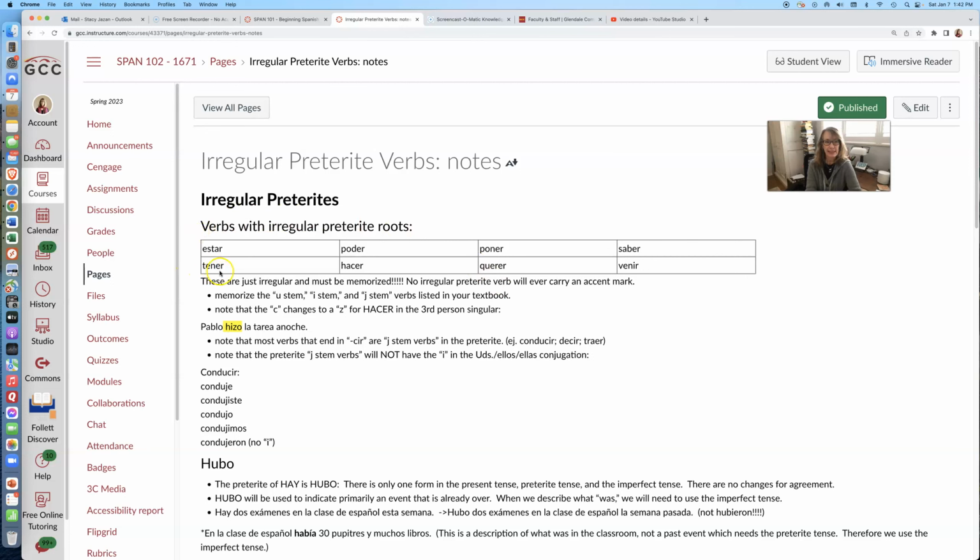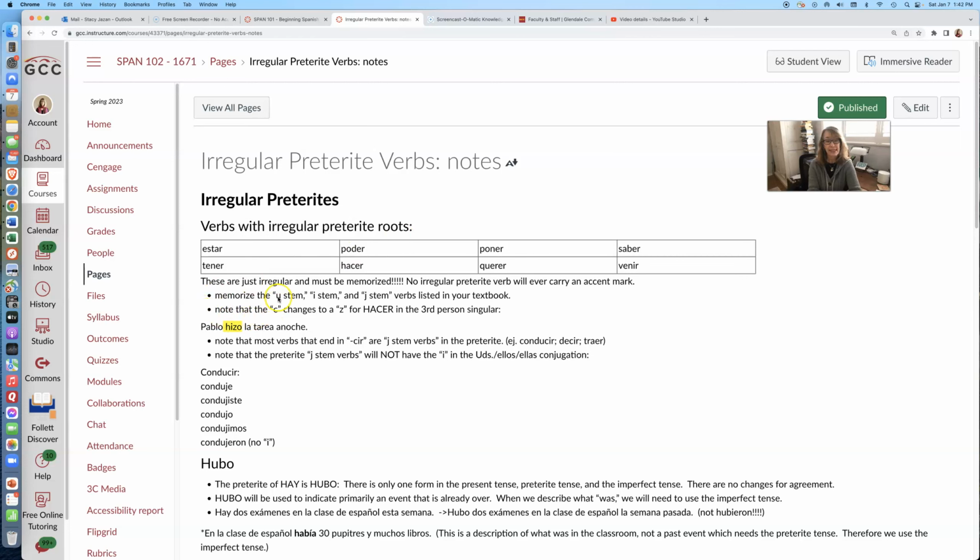Here we have a list of verbs with irregular preterite roots. These are just irregular and must be memorized. Remember, no irregular preterite verb will ever carry an accent mark. Memorize the U stem, the I stem, and J stem verbs listed in your textbook.